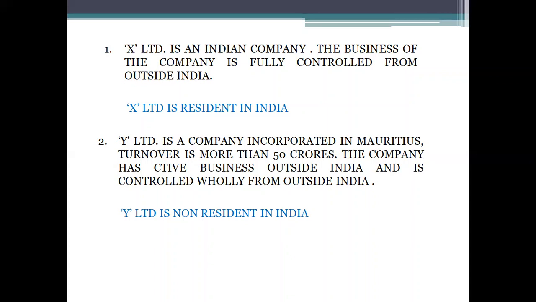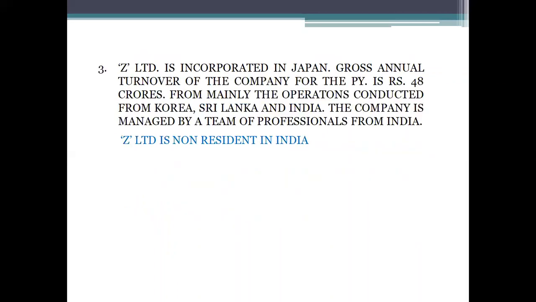The two criteria which we need to check in case of foreign companies: the turnover. Since in this case it is more than 50 crores, we need to check the additional condition, that is whether its place of effective management is in India or not. In the question, it is said that it is outside India. So straight away we can conclude that Y Limited is non-resident in India. Moving on to the third question.